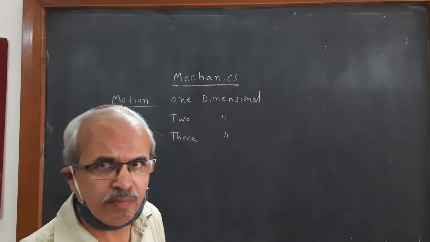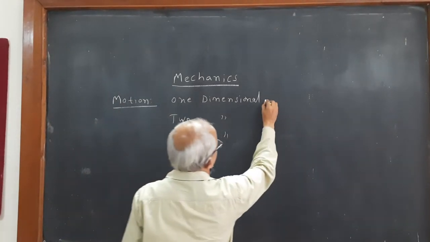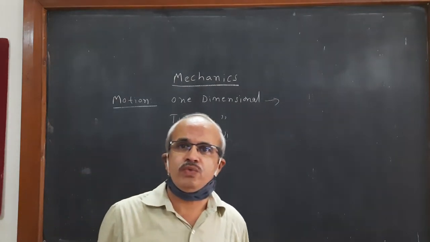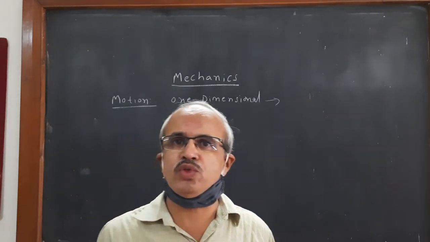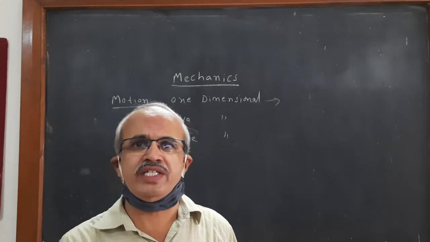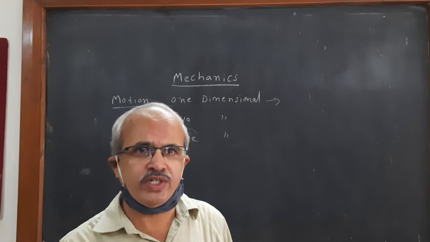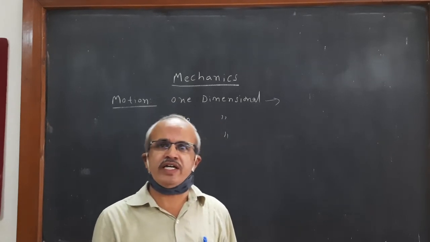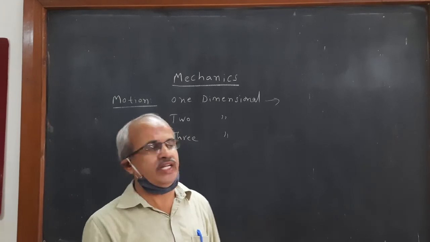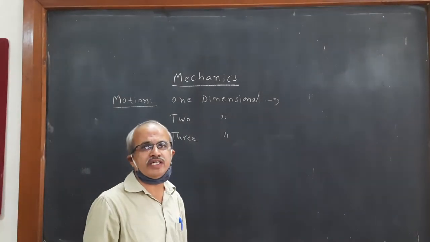I have given you an example also. One dimensional motion means the object moves in a straight line path. Example here is an object like a stone thrown in the air that comes back. So that is the one dimensional case.